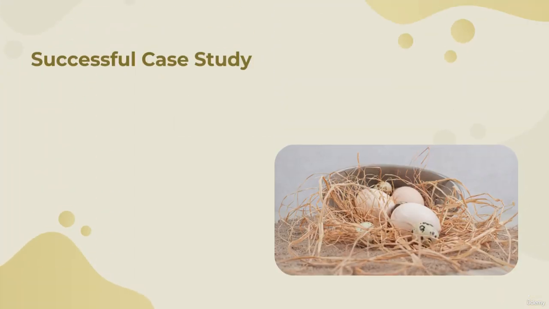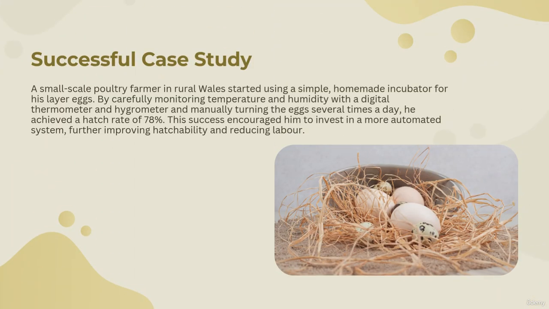Let's see a successful case study. A small-scale poultry farmer in rural Wales started using a simple, homemade incubator for his layer eggs. By carefully monitoring temperature and humidity with a digital thermometer and hygrometer and manually turning the eggs several times a day, he achieved a hatch rate of 78%.